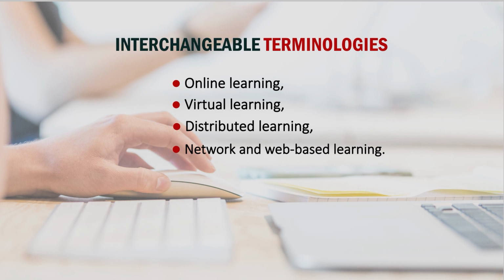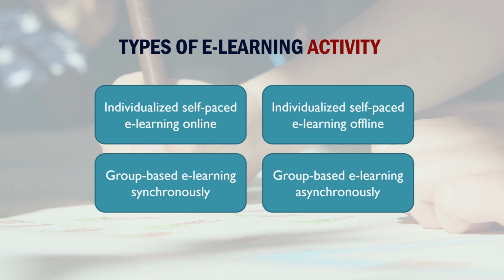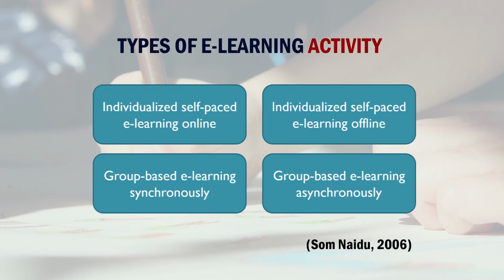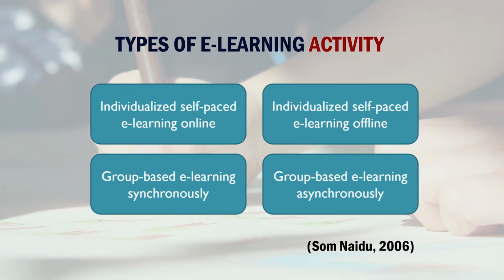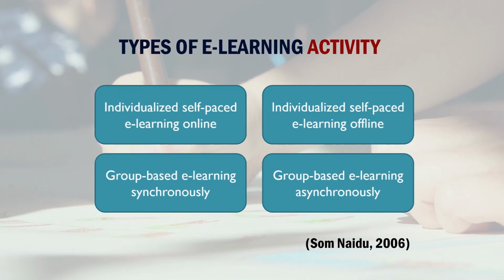Now, types of e-learning activities. Because we are planning to design a course using the instructional design models, we should know what the e-learning activities are in different types of formats of e-learning courses. So, one is individualized self-paced e-learning online, second is individualized self-paced e-learning offline, third is group-based e-learning synchronously, fourth is group-based e-learning asynchronously. I think the previous speaker must have already said about these things, but just to revisit again,